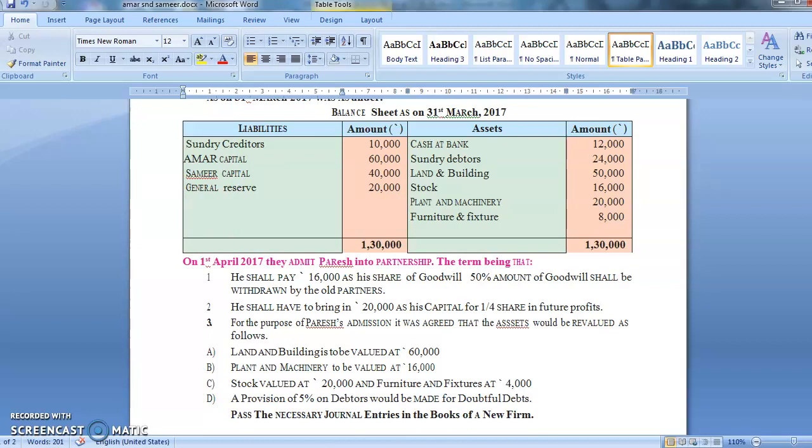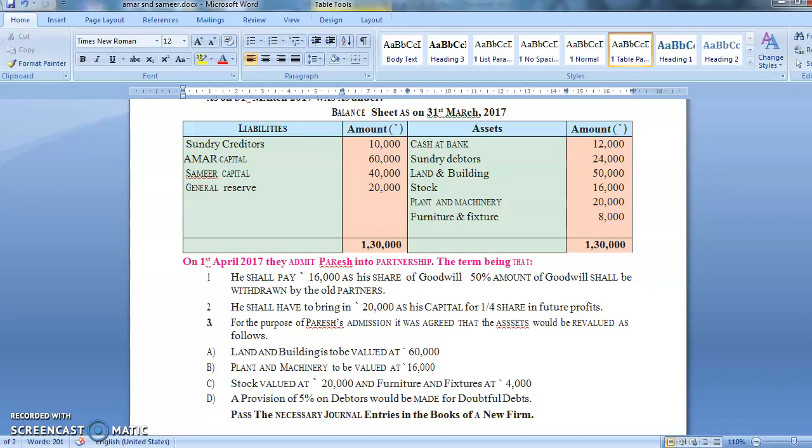On 1st April 2017 they admitted Paresh into the partnership, the term being that he shall pay 16,000 as goodwill. 50% of the goodwill shall be withdrawn by the old partners. Now understand, children, what the sentence is saying: Paresh will bring 16,000 as goodwill, and after that 50% of the amount is withdrawn by the partners. See, partners are not withdrawing goodwill, they are withdrawing cash. I'll tell you what entries will be passed for it.